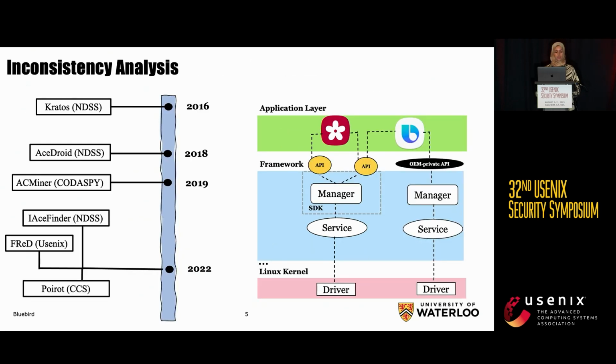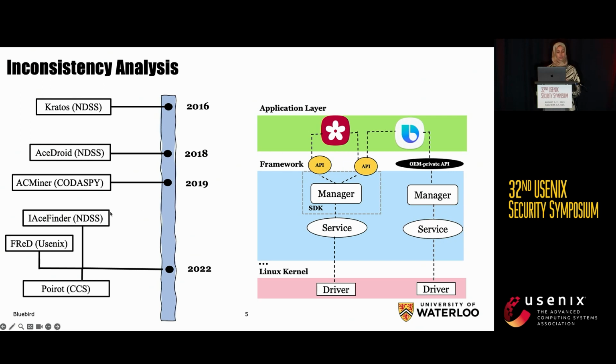Inconsistency analysis is not an old idea. The first 3 works, Kratos, Asteroid, and AC Minor, identify inconsistencies within the framework. Basically, 2 APIs lead into the same resource. Last year, 2 works were proposed that perform inconsistency analysis across layers.